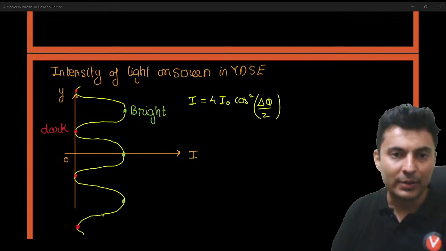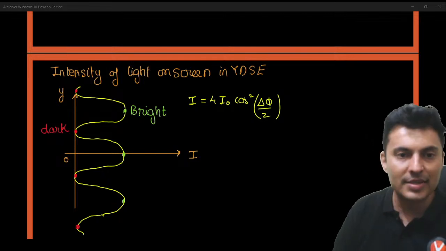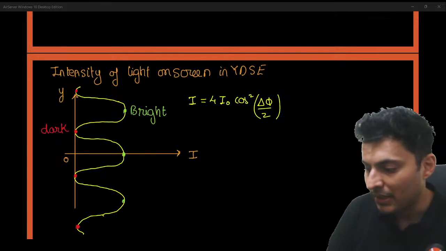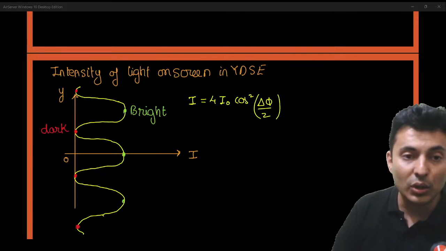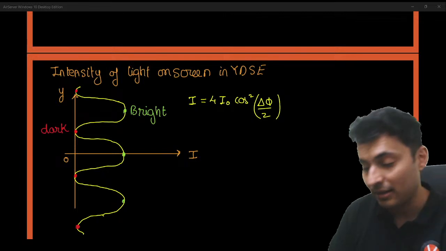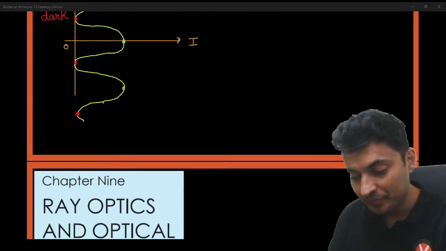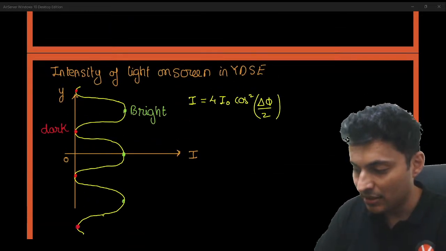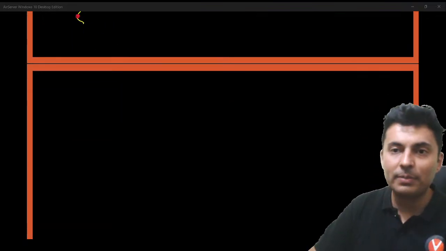That is the formula which you must know. Keep this in mind. It's basically a cos square graph. It's not a cos graph. It is a cos square graph. Bear that in mind.